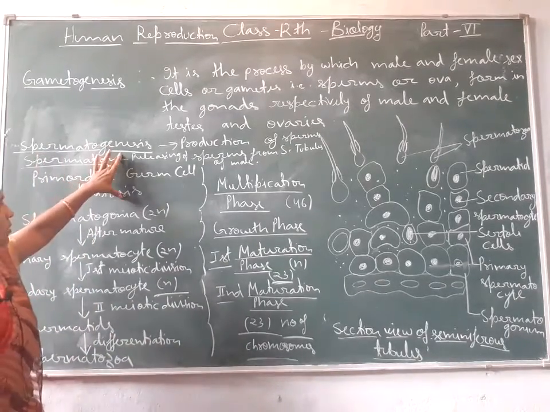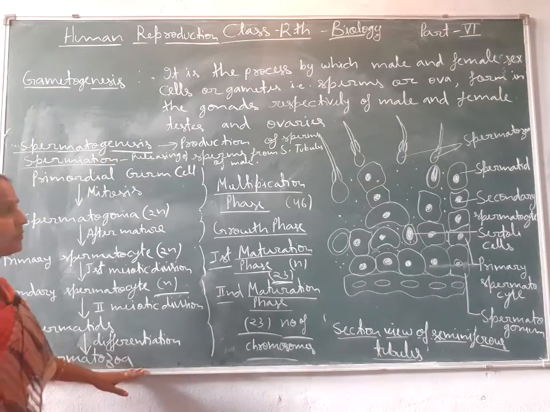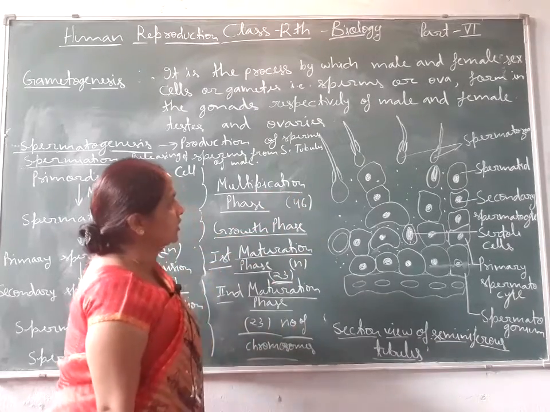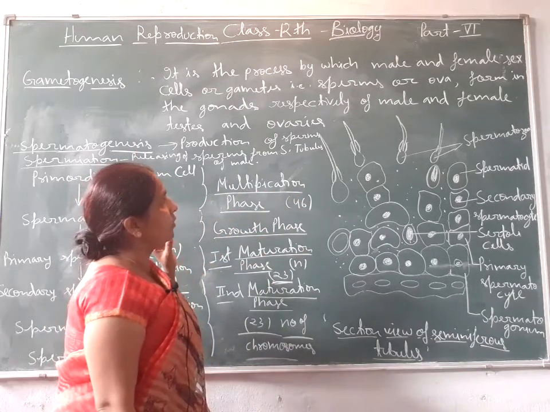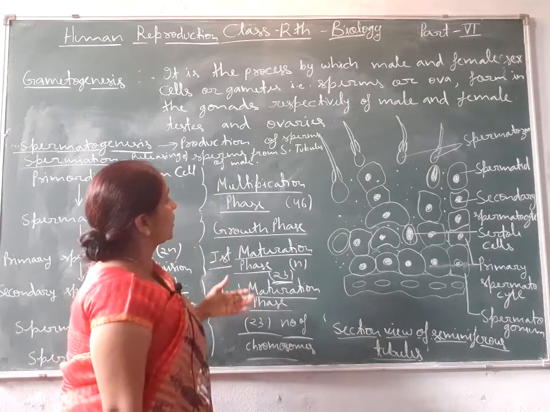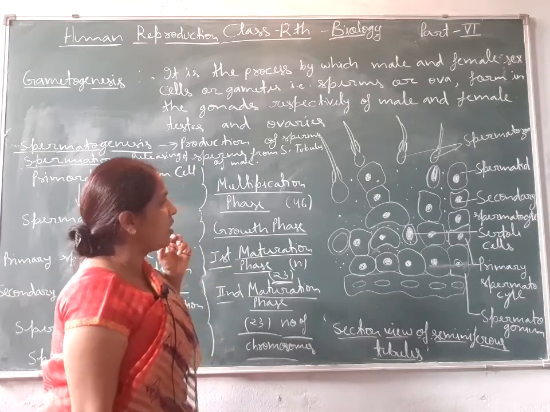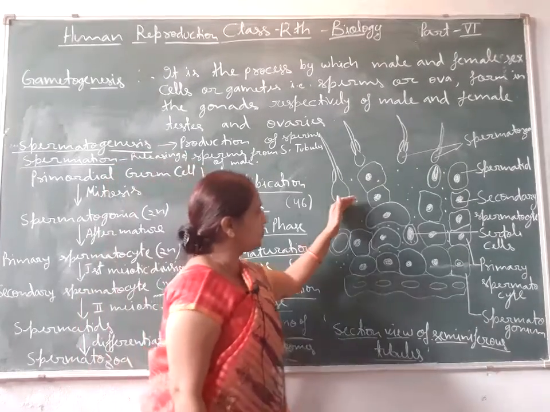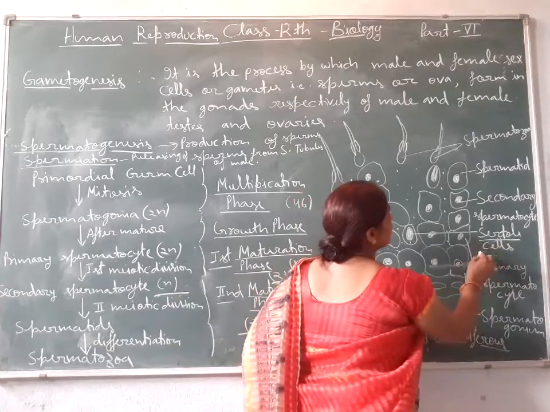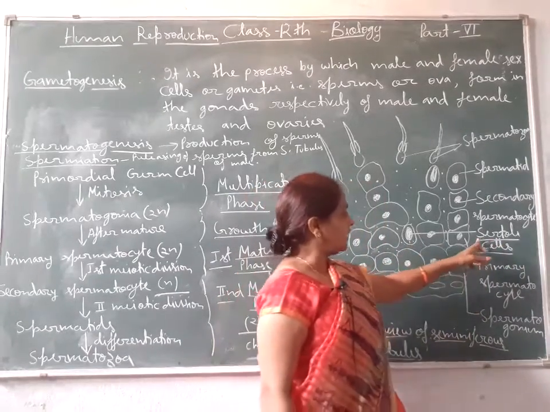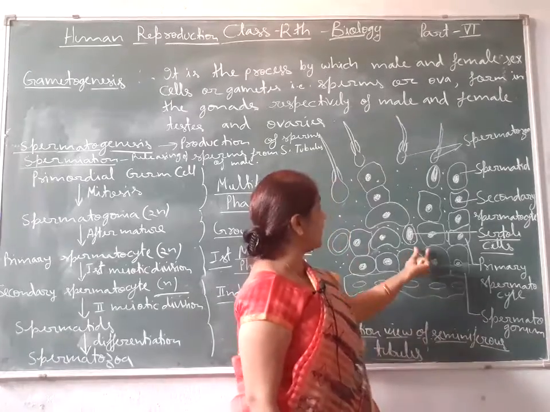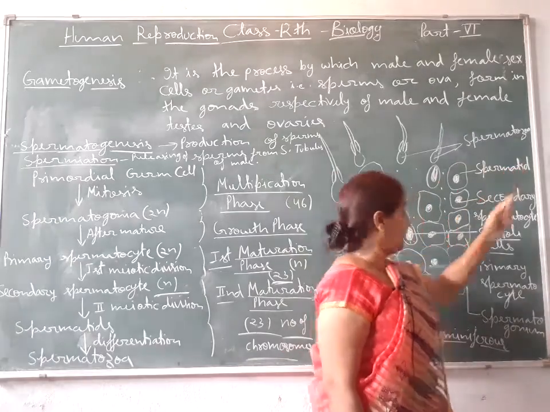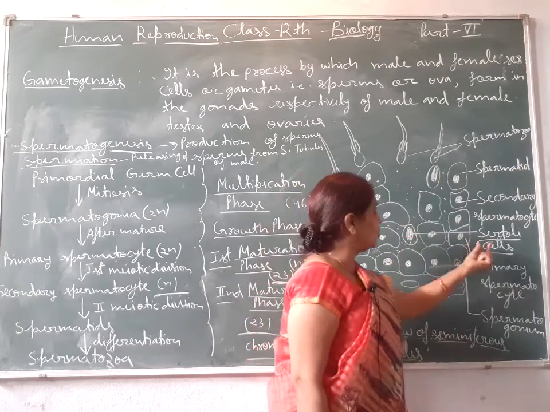So, after spermatogenesis, the formation of the spermatozoa, it is the male gamete of the human being, which is produced in the male sex organs known as the testes, or sex gonads. In this figure, these cells are seen here. These cells give nourishment to the developing gametes, meaning spermatozoa. They are the Sertoli cells.